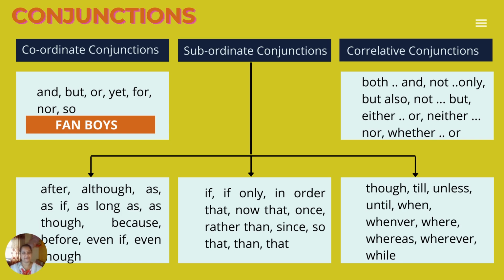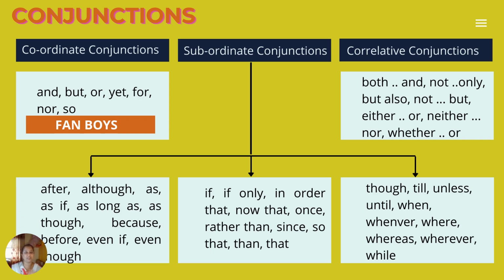So correlative, the name itself indicates that they're related to each other. So they occur in pairs. Okay. Both... and. What do you mean by these dots in between? That means there is a group of words between these two words. So there is a small part of a sentence between these two words. Similarly, not only... but also, either... or, neither... nor, whether... or. So not only... but also again is a pair of conjunctions. So these are correlative conjunctions. These are only a few correlative conjunctions.